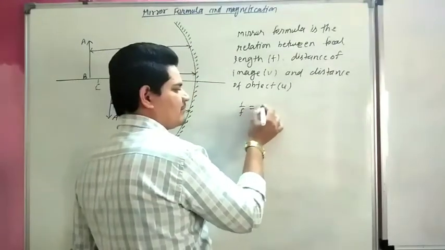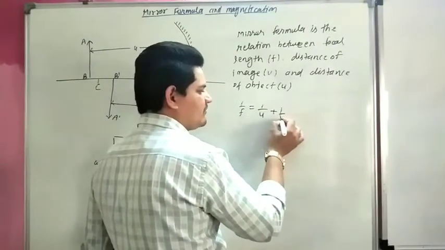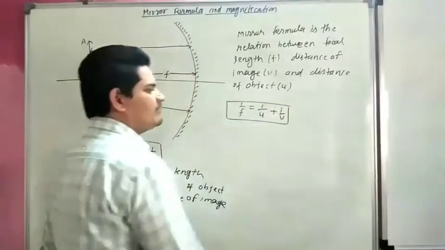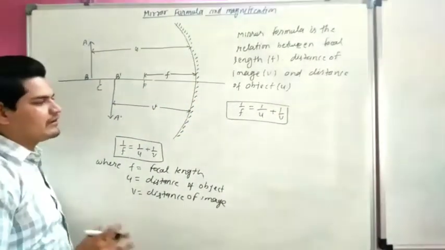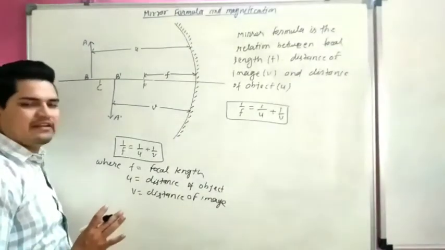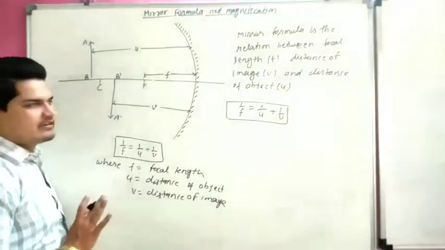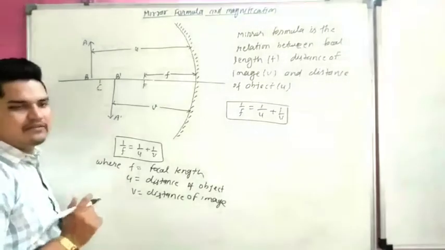So mirror formula 1 upon f equal to 1 upon u plus 1 upon v. This is called our mirror formula for any mirror, convex mirror or concave mirror. But there is a difference for sign convention. So we will start sign convention.